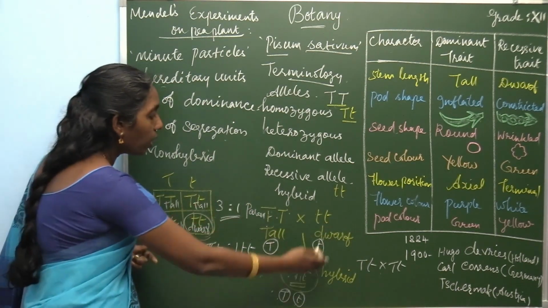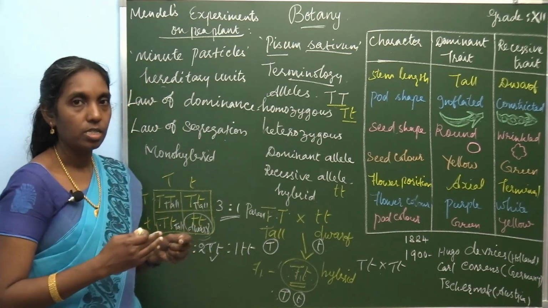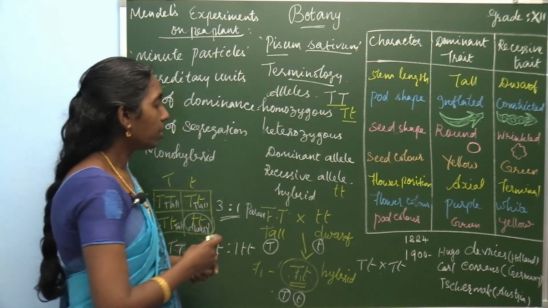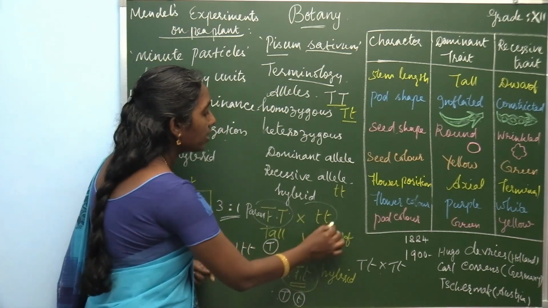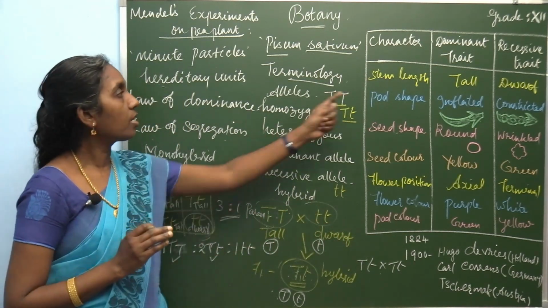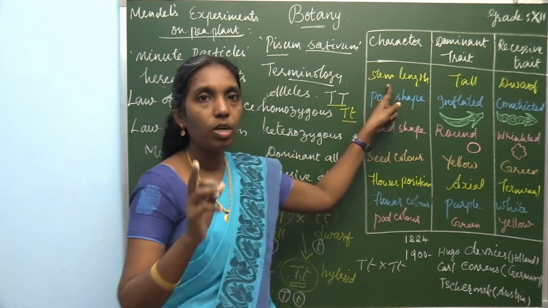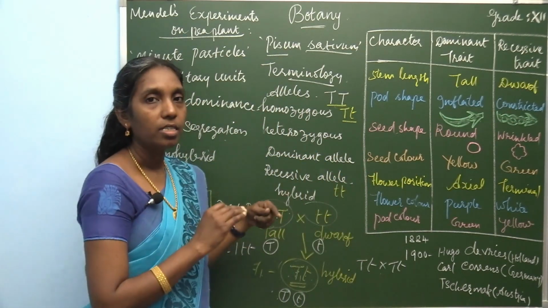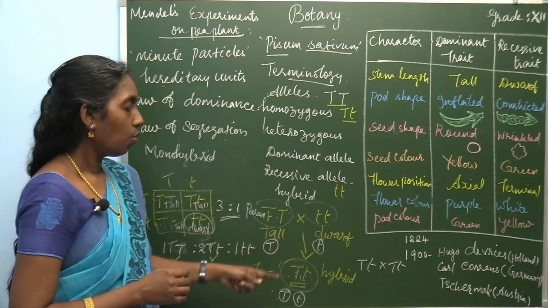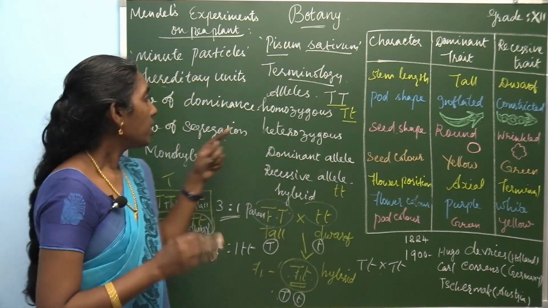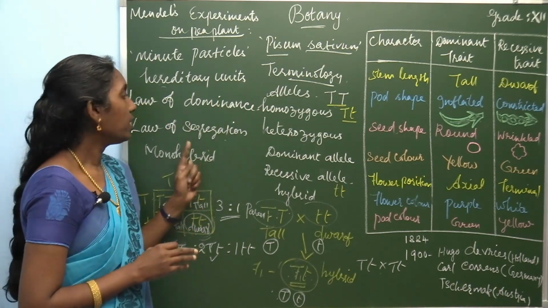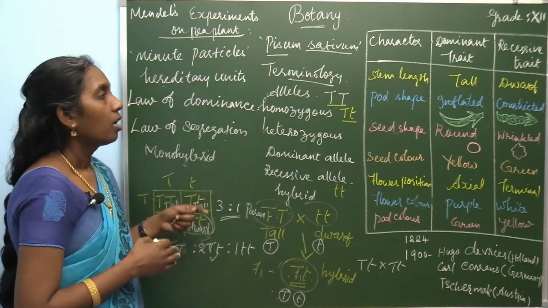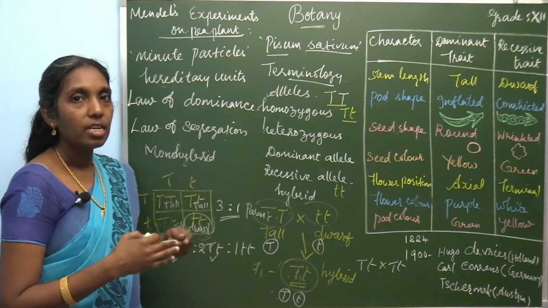So these two laws are based on the monohybrid cross. What is a monohybrid cross? Only one character is considered, that is stem length, one contrasting pair, tall and dwarf. Based on this it gives the 3 is to 1 ratio, and from it come the law of dominance and the law of segregation. I hope you understand this. Let's see the monohybrid cross in detail in the next class.